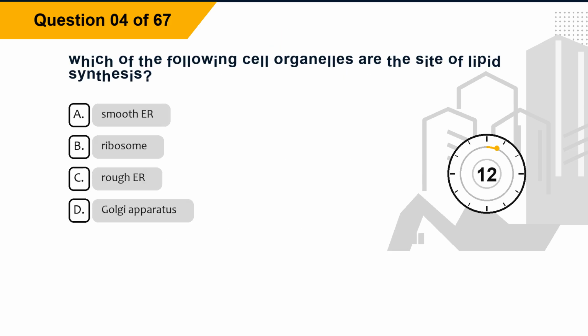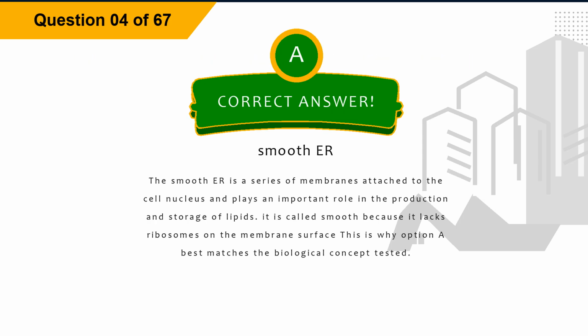Question 4. Which of the following cell organelles are the site of lipid synthesis? Option A, smooth ER. Option B, ribosome. Option C, rough ER. Option D, Golgi apparatus. The correct answer is option A, smooth ER.